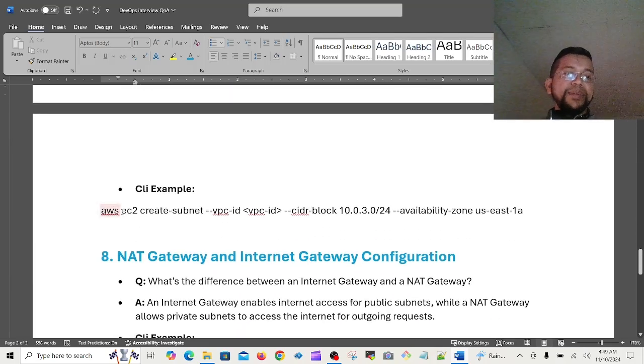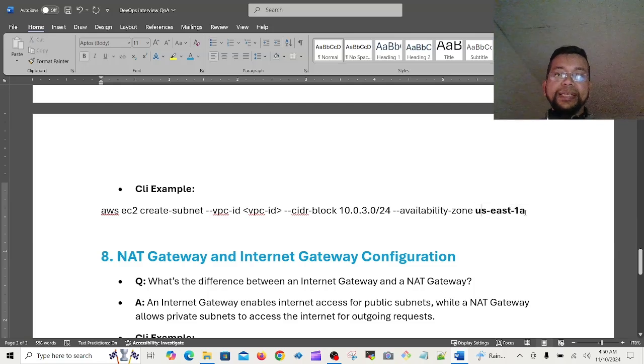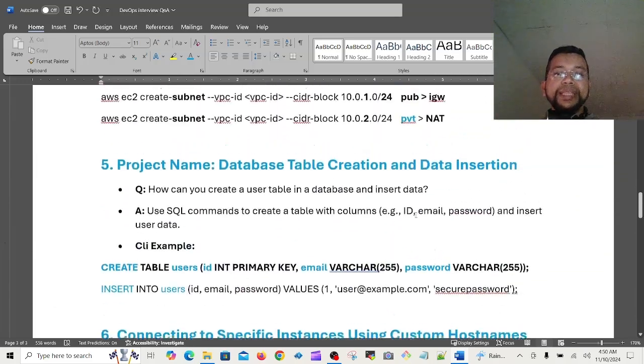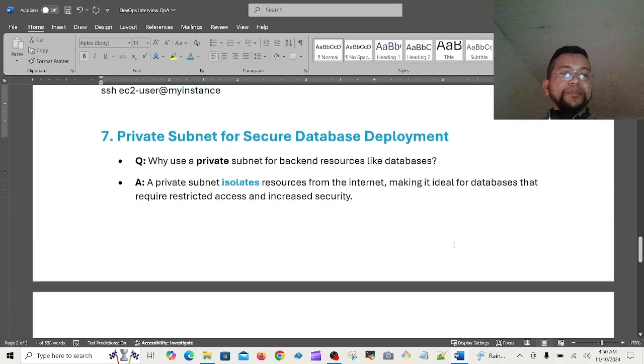So aws ec2 creates a subnet that way. Everything is going. Then yes, the CIDR block is here, and the zone this way. This is the region name, us-east-1a. Then 1 is the region, then 1a is the zone. But the connection should be with NAT. Then this is the private subnet, perfectly done.